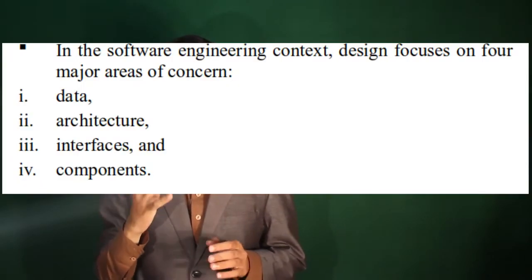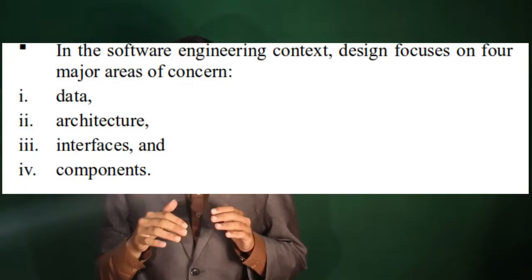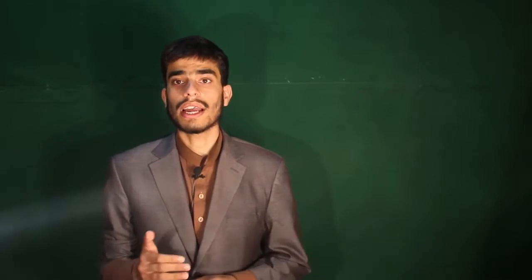So what are the four major areas of design? Design focuses on four major areas. These are data, architecture, interface and component. These four are the major concern of the design concept. You have to focus on data, what data structure you are using, and architecture, how the system will work, and interface, what the user interaction is, how the user will interact within the web-based interaction or Android interaction, and the last one is component, how the individual components are organized.